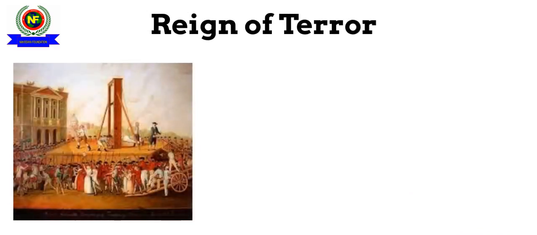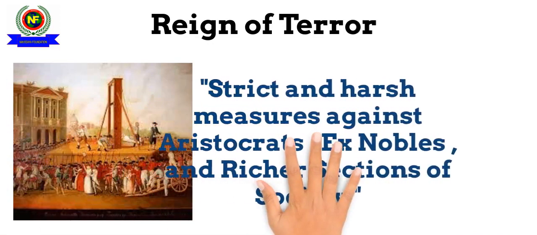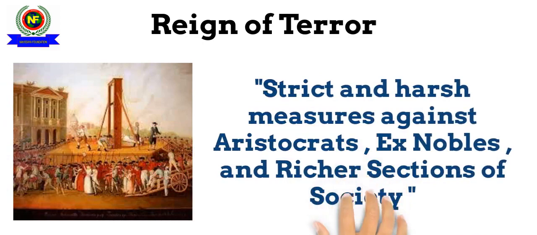Following these events, we see a period which is famously termed as the Reign of Terror. This is a period in which the leader of the Jacobins, Maximilien Robespierre, imposed strict measures particularly directed against aristocrats, ex-nobles, and richer sections of society.